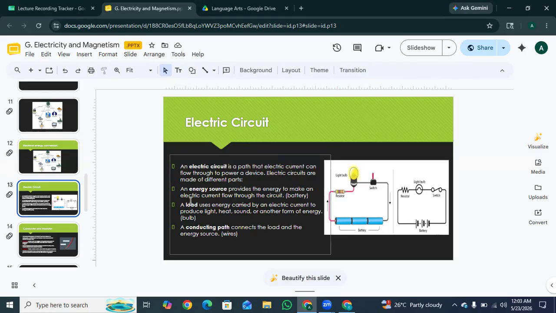So basically, an energy source provides the energy to make an electric current flow through the circuit, which is the battery, you can say. This one. Okay? Like it provides the push or power to make the electric current flow. The load, which you can say is the bulb, is the device that uses the electricity to do something like making light, heat, or sound. Okay? And the conducting path, which is the wires like these. Okay? The metal strings that connect the battery to the load so the electricity has a path to travel on. Okay?